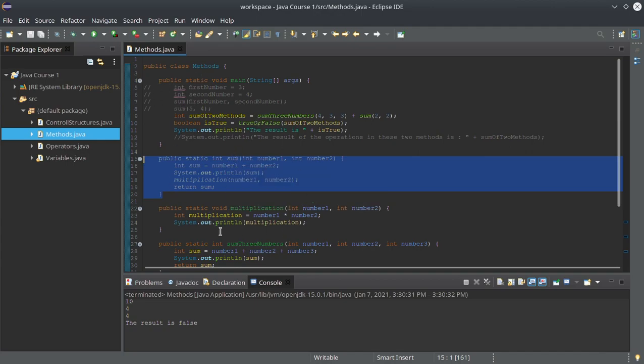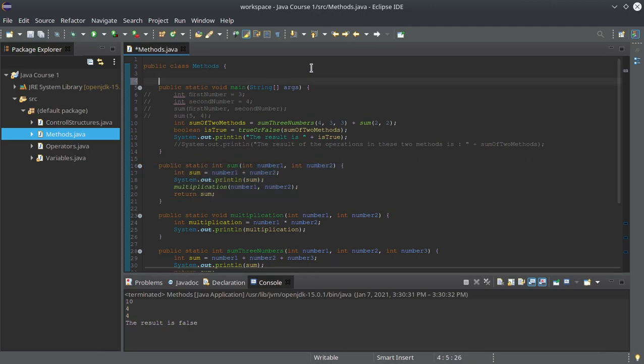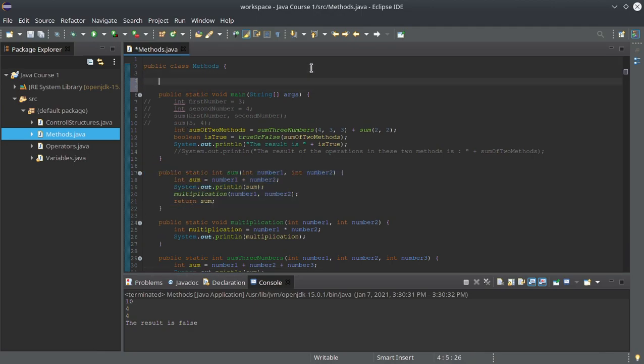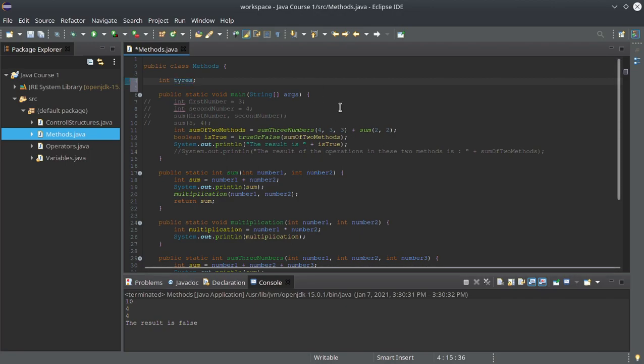We can actually create an object from this class methods. How? Well, this is very simple. For example, here we can write an integer, let's say integer tires. And we declare this variable here.